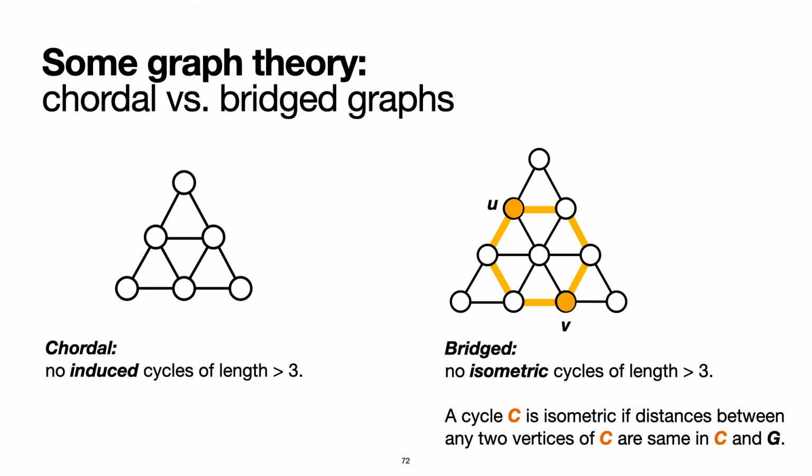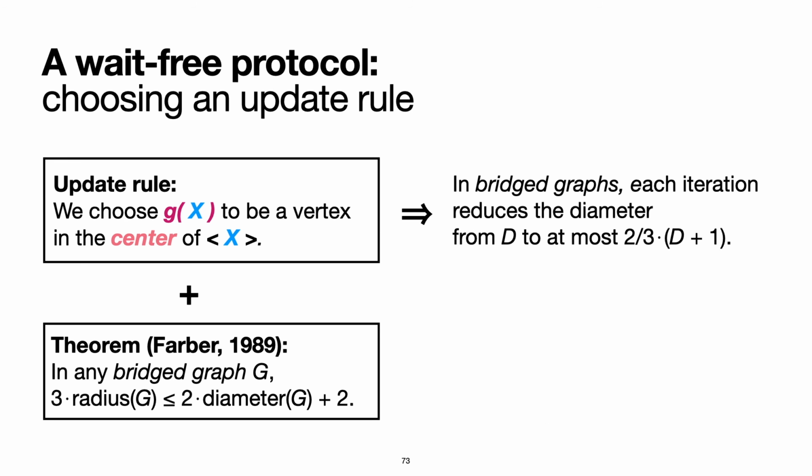Every chordal graph is in fact also a bridged graph. So let's look at the update rule again, now that we know what it means. With this rule, a process always chooses a vertex in the center of the convex hull of the values it observed in a given iteration. Therefore, the algorithm will reduce the diameter of the portion of the graph where the current values reside from d to at most 2/3 times d plus 1.